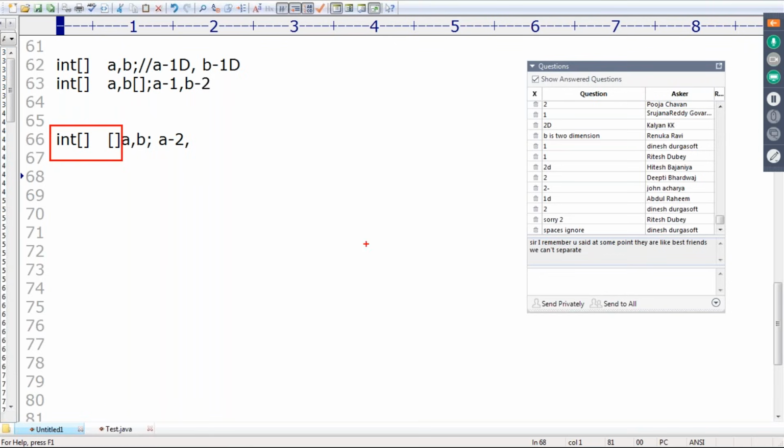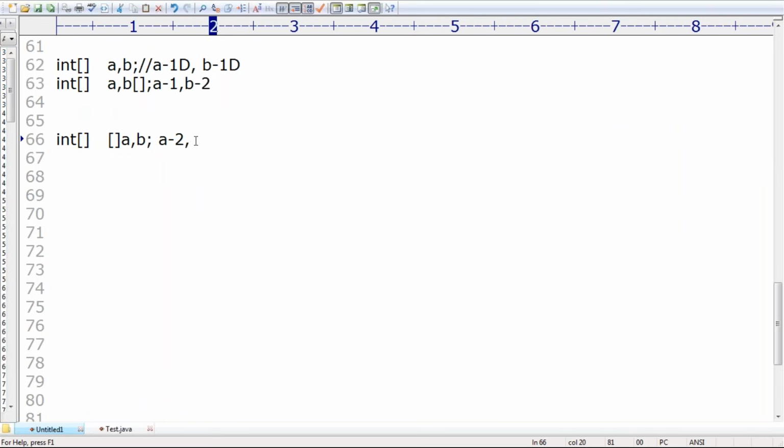Both are two dimension only. a is two dimension, b is two dimension, because whatever space is there in the middle will be ignored by the compiler. Remember that. What is b's dimension? Two, because this dimension is part of the type only. Don't feel it is applicable only for a. Clear, right? Any explanation required? Are you able to understand?